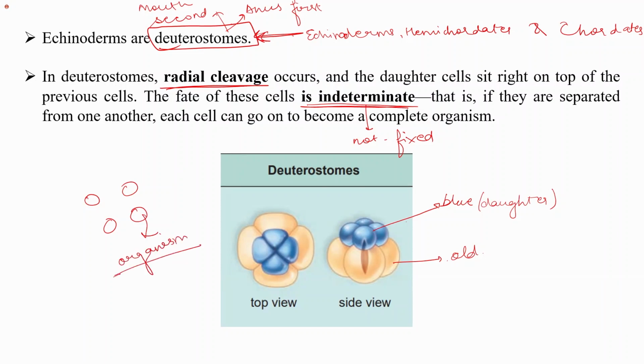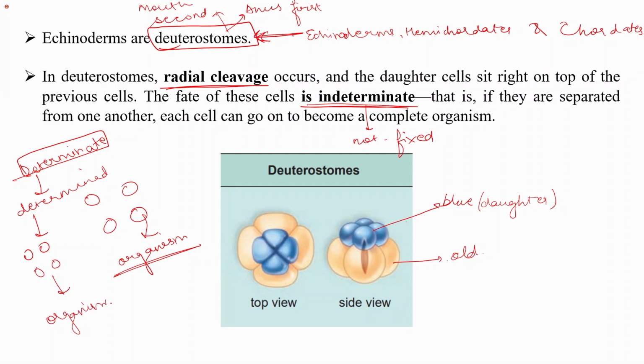While if I talk about determinate, where the fate is determined, then if I separate these cells, the individual organism cannot be grown from these cells, as the fate of these cells is determined.